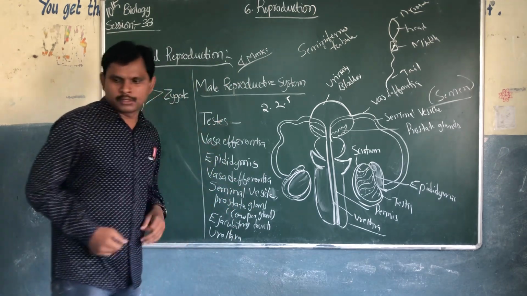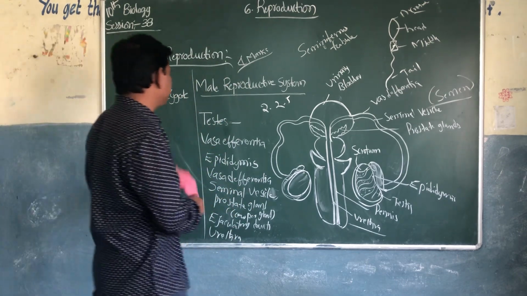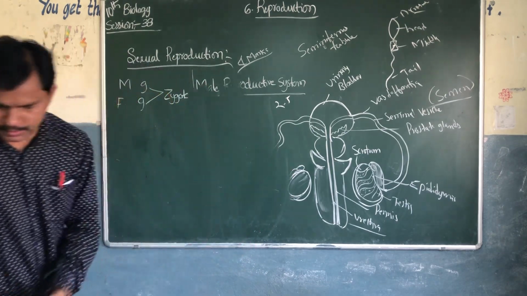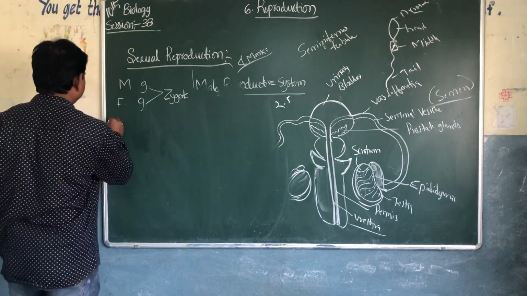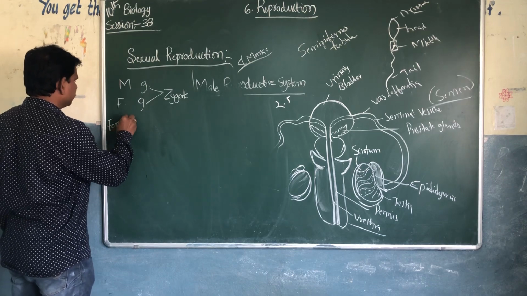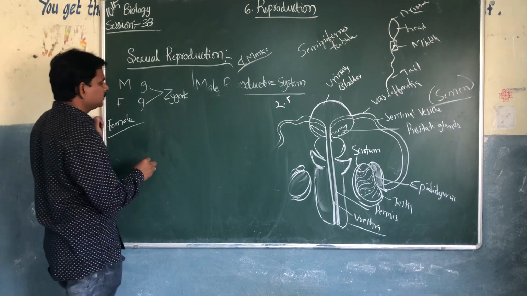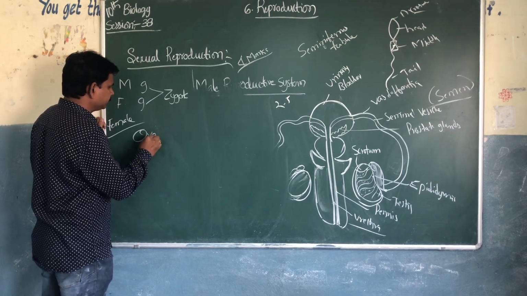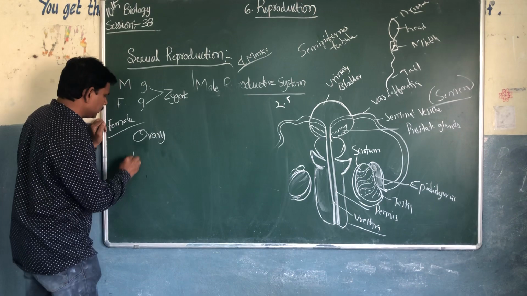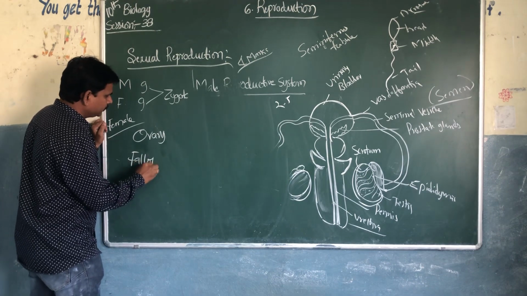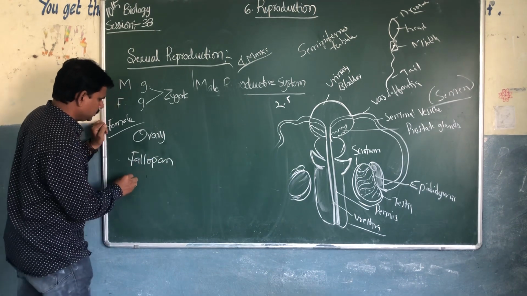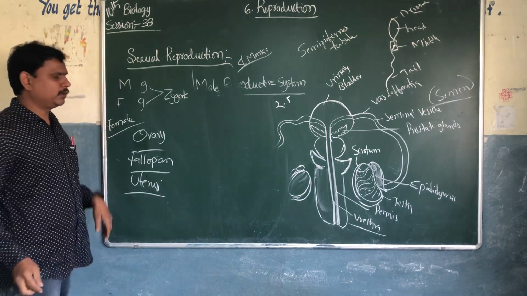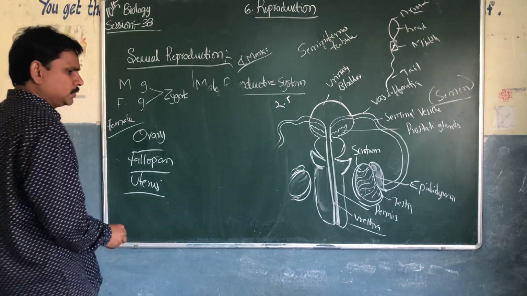This is about the female reproductive parts. In the female reproductive parts, there are three parts. One is the ovary, another is the fallopian tube, and the uterus. Ovary, fallopian tube, and uterus.